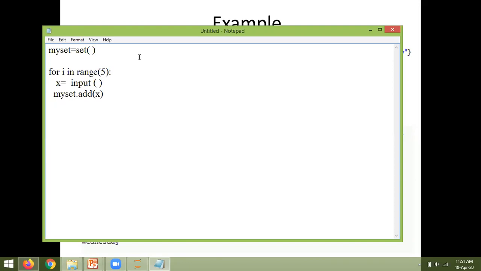Every time one value is added to my set. After this, coming out of the for loop, print of my set. Whatever values you have taken through the input will be stored in my set, and you are printing my set. Like this, you can take the inputs of your choice into the set.